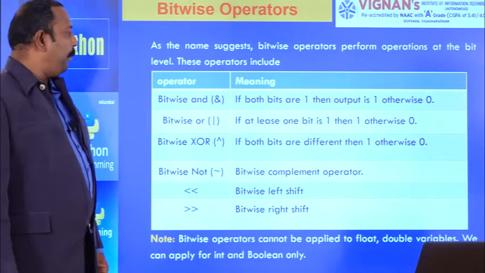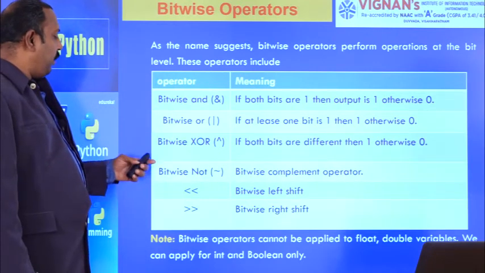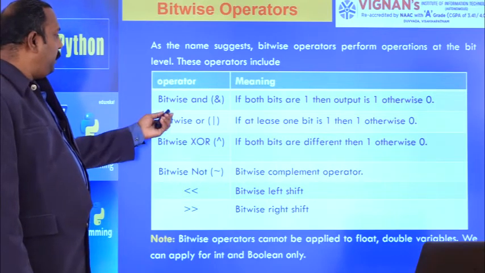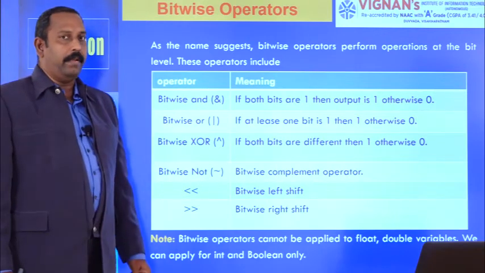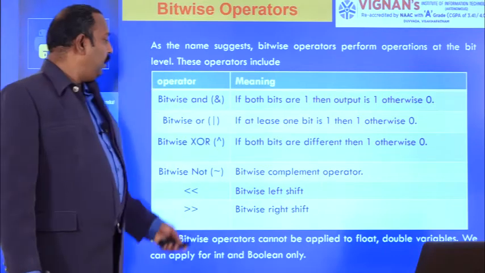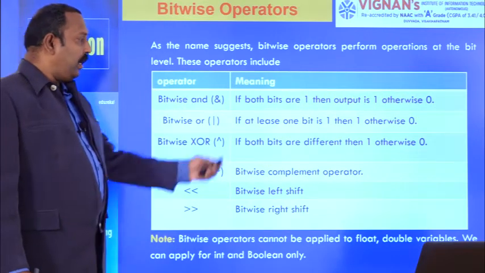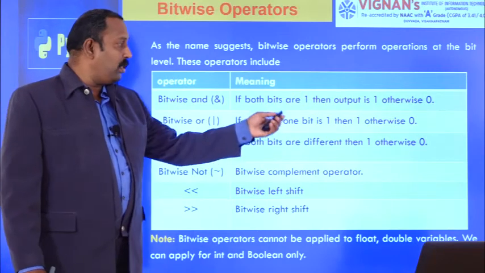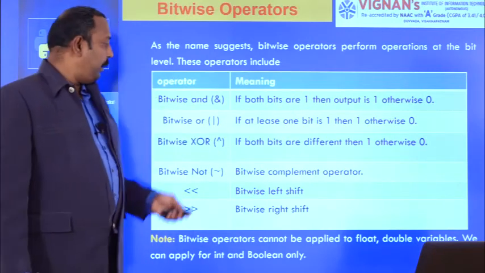In terms of bits, these are the bitwise operators available in Python. One is bitwise AND. If both the bits are 1, then the output is 1, otherwise 0. And bitwise OR: if at least one bit is 1, the output is 1, otherwise 0.